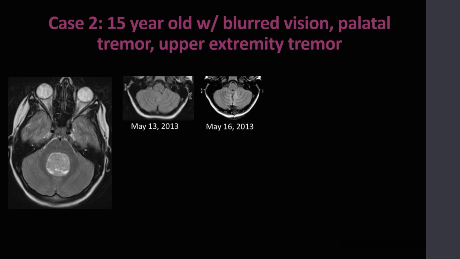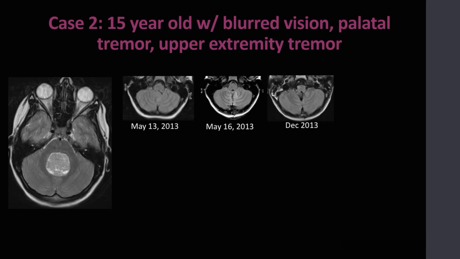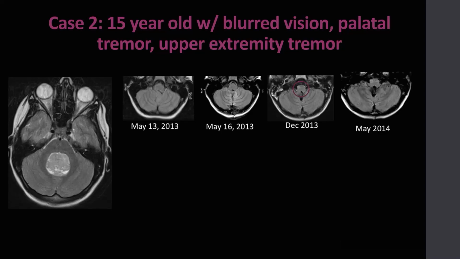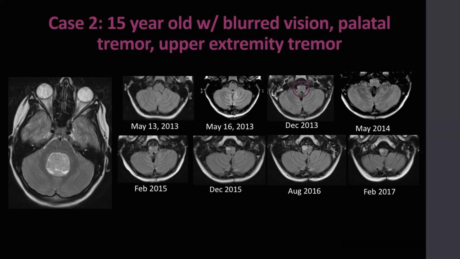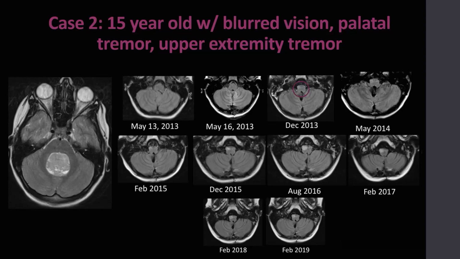There are postoperative changes 3 days later on May 16, 2013. However, in December 2013, there's increasing T2 and fluid attenuated inversion recovery signal in the right inferior olivary nucleus, which demonstrates subsequent swelling and high signal intensity 2 years following surgery, with gradual decrease in swelling and persisting high T2 and FLAIR signal up to 5 years later.